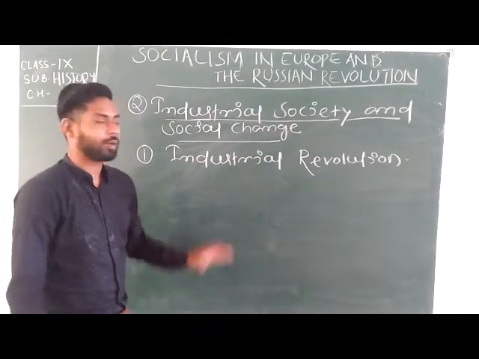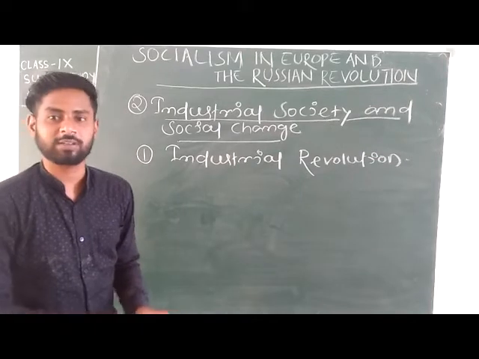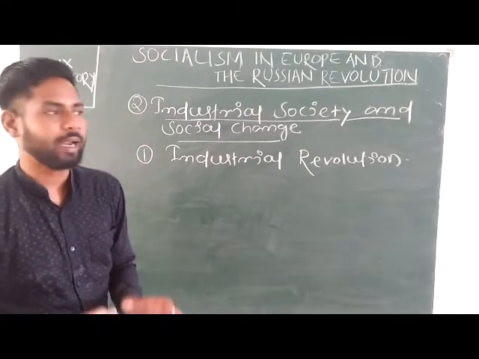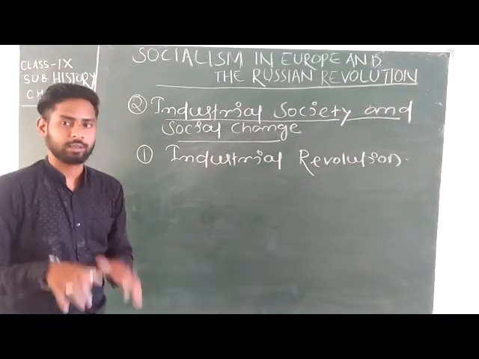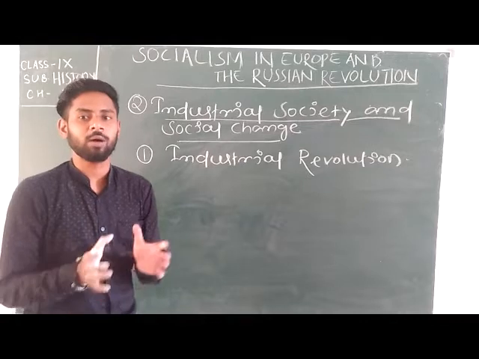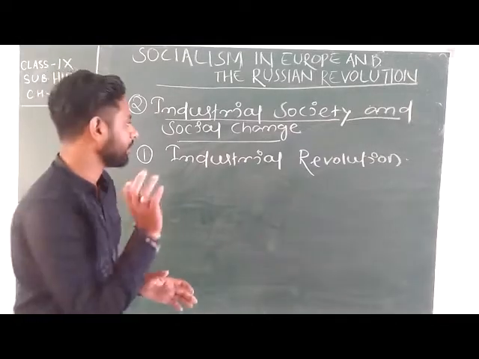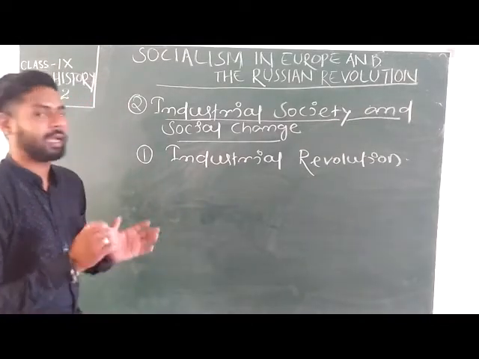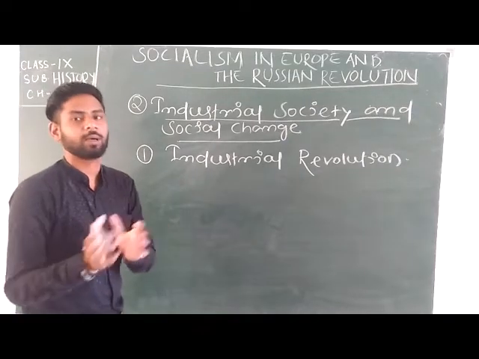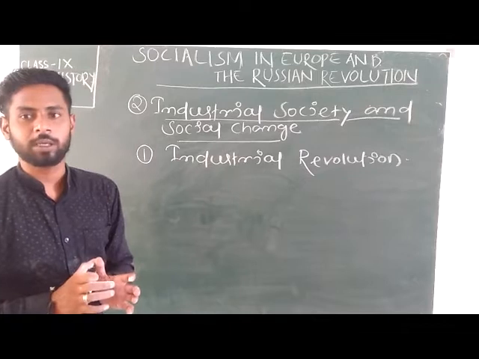The industrial revolution started in the country of England. Got it? And England is nowadays also one of the superpowers of Europe, and during that period England was the supreme superpower of Europe.